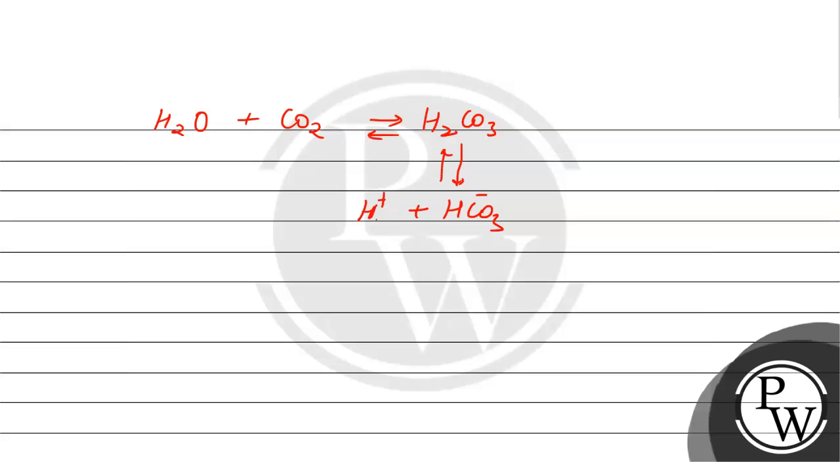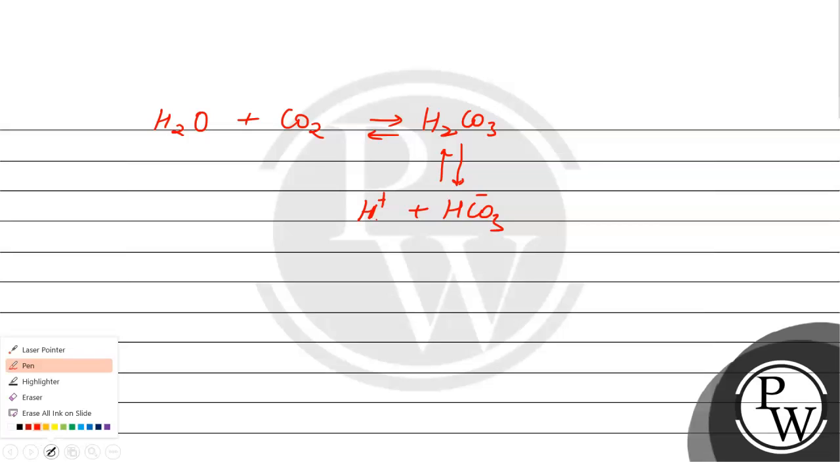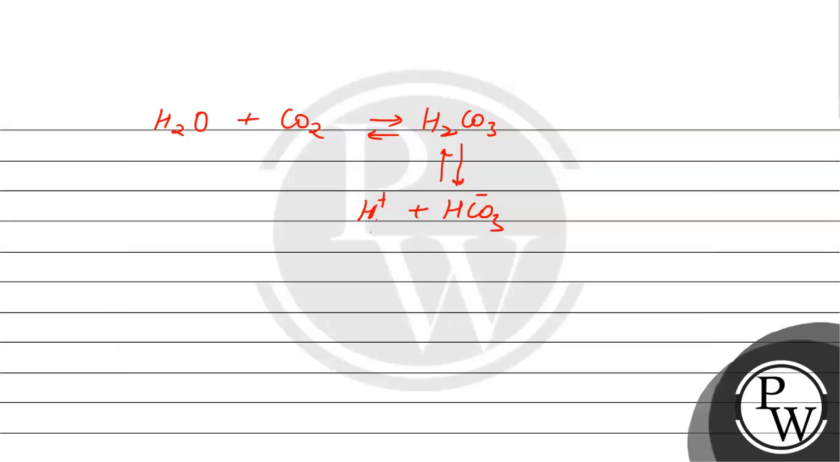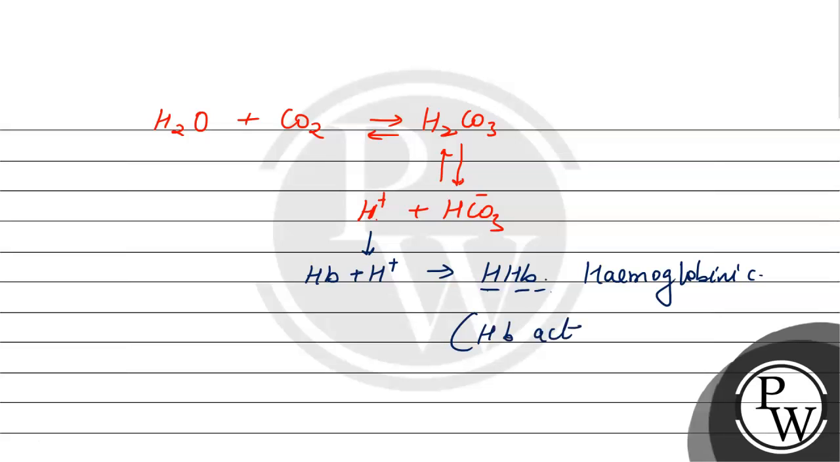But now this H plus ion can increase the acidic condition. So what is happening here? This H plus accept by hemoglobin and form hemoglobinic acid. Right? So this HHb formation, actually what is happening here, hemoglobin is acting like a buffer. So this hemoglobin act as a buffer, right? Which actually reducing the acidic condition.